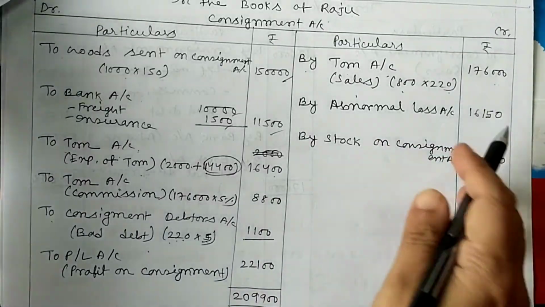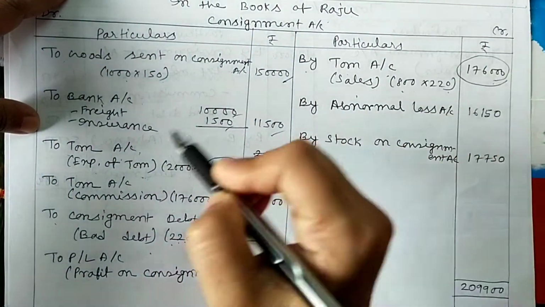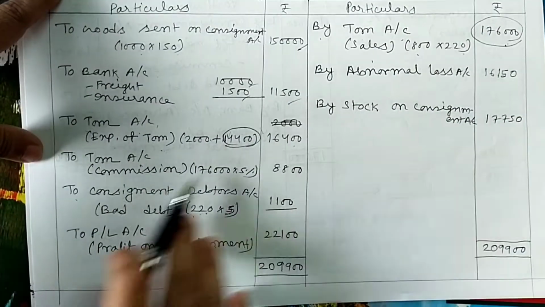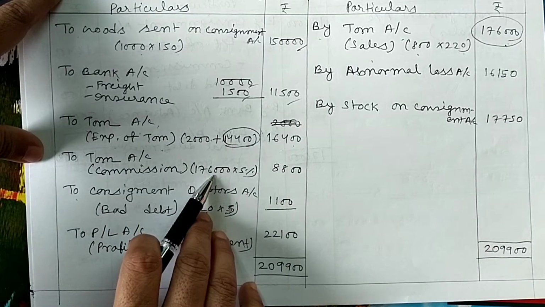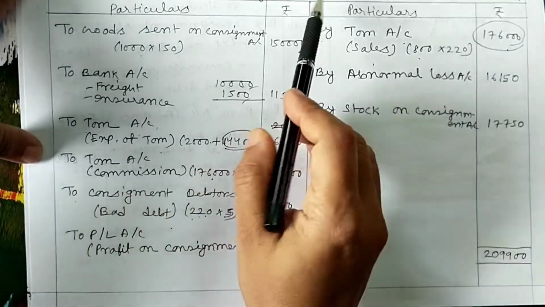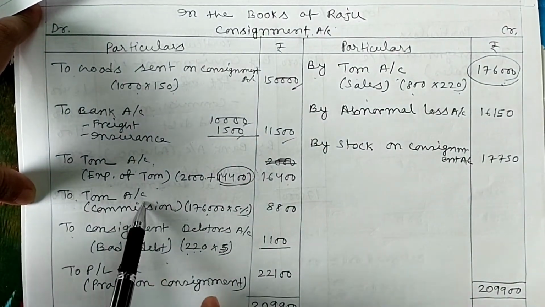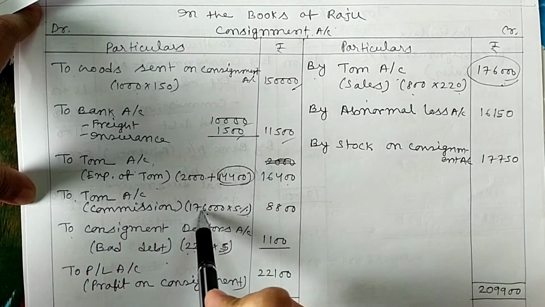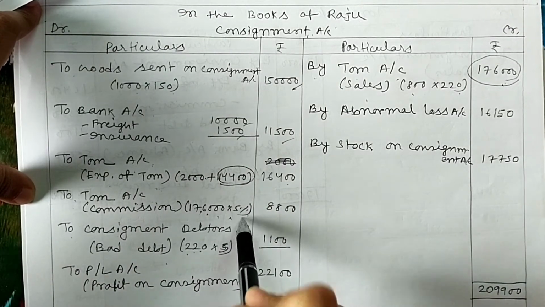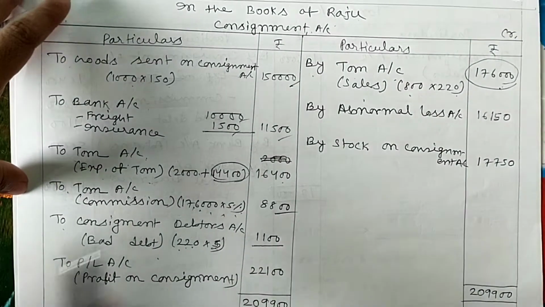Next commission. Commission is how much? 5%. 5% on gross selling price. Here the total selling price is 1,76,000. So commission will be 1,76,000 into 5%. To Tom account. Consignment account debit to Tom account, commission. Amount will be gross selling price into percentage of commission: 8800.